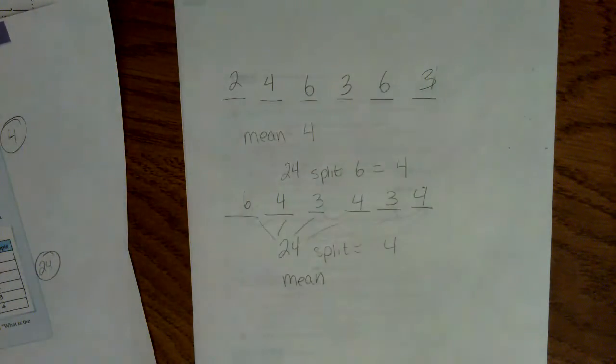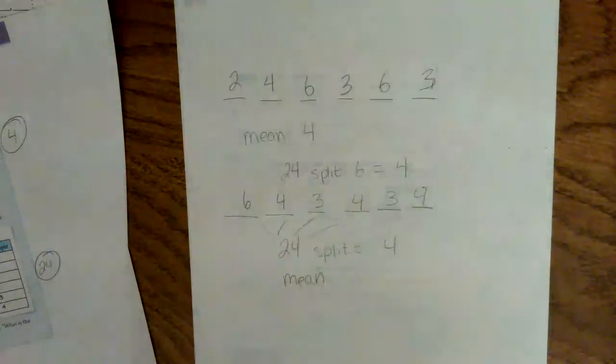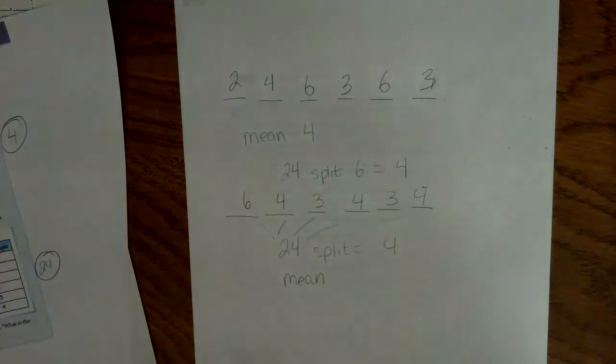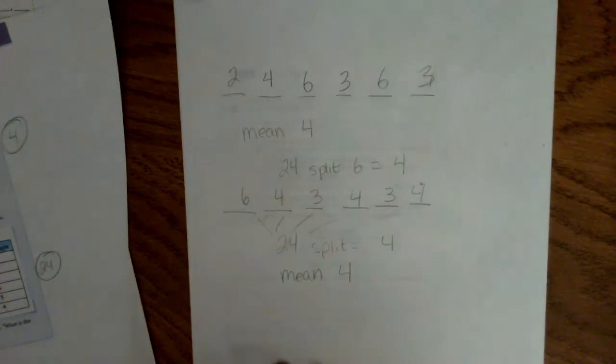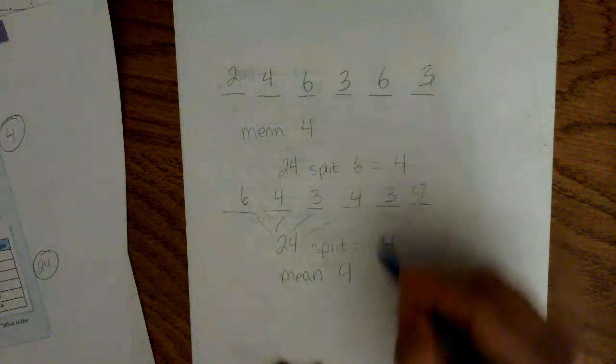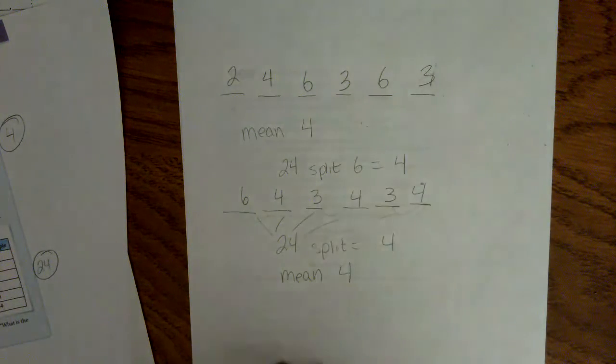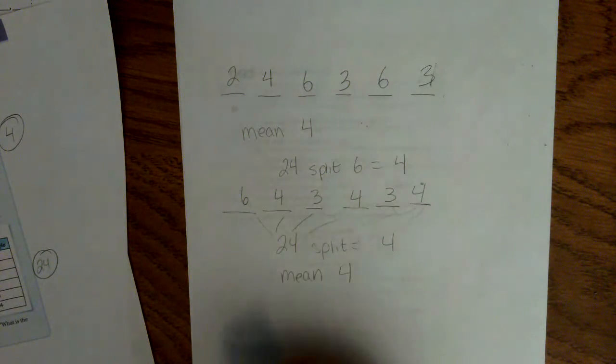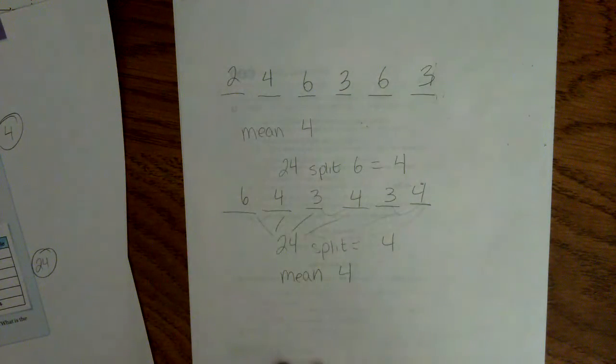So again, I wanted to review this before you went on today, because you're now going to compare distributions. These both had the same mean. Even though we had different medians, I believe this one was 3.5 and this one was 4. We had different medians, but we had the same mean, even though we had different size families. So keep that in mind in what we just went over.